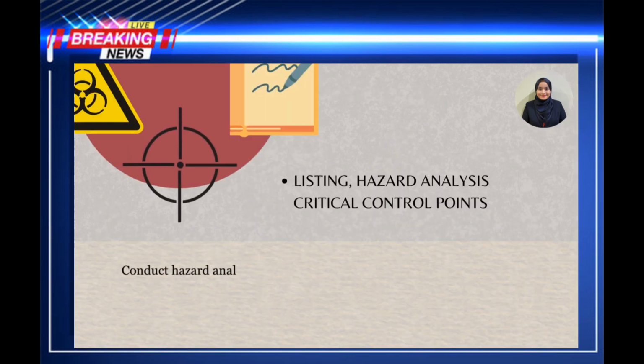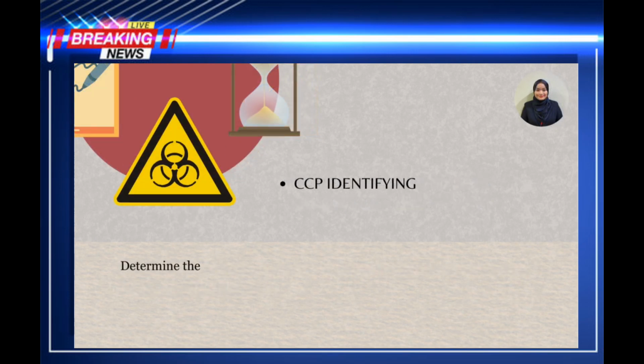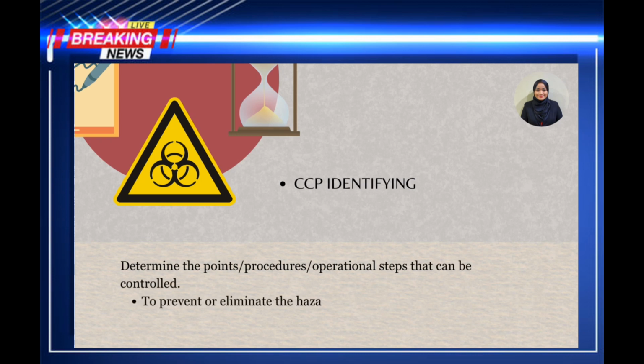Listing hazard analysis and critical control points. Conduct hazard analysis to identify the potential hazards associated with food production at all stages. CCP identifying: determine the points, procedures or operational steps that can be controlled. The first is to prevent or eliminate the hazards. The second is to minimize their likelihood of occurrence.